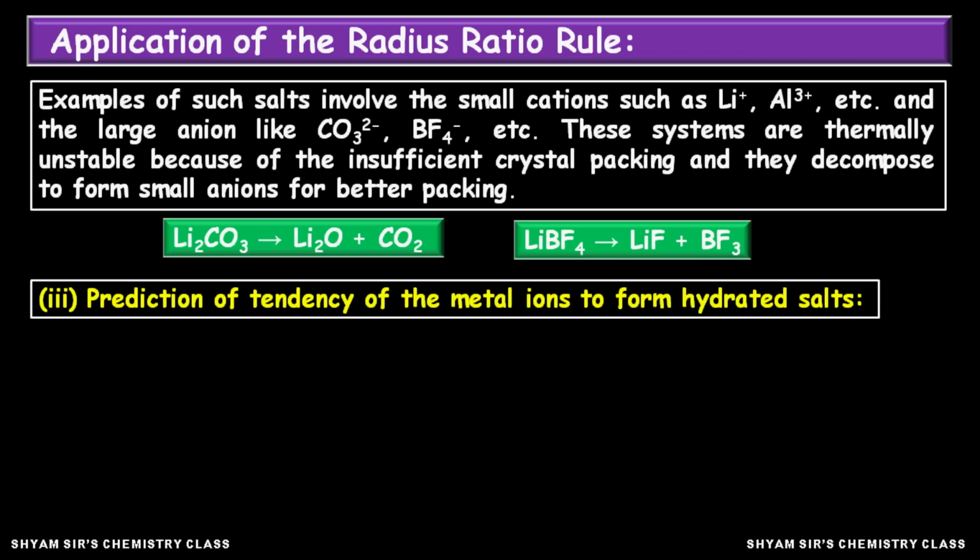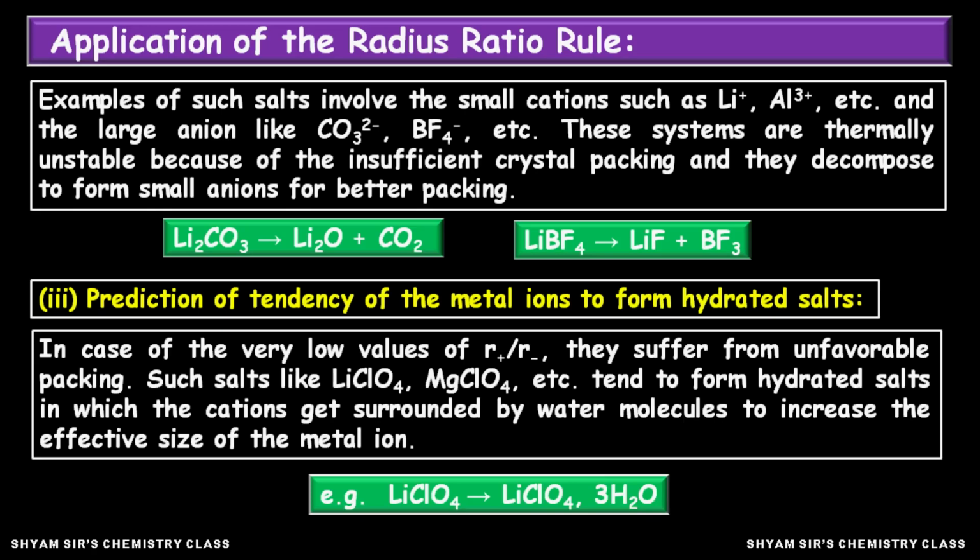Okay, now we move to the next application, prediction of the tendency of metal ions to form hydrated salts. In the case of salts involving small cations and large anions, the values of R plus by R minus are very low, that is, they suffer from unfavorable packing. Such salts, like lithium perchlorate and magnesium perchlorate, tend to form hydrated salts in which the cations get surrounded by water molecules to increase the effective size of the metal ion. See the example, LiClO4 takes 3 molecules of water and becomes a hydrated salt. So it is not anhydrous. Anhydrous lithium perchlorate does not exist.